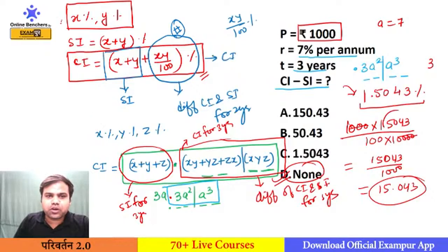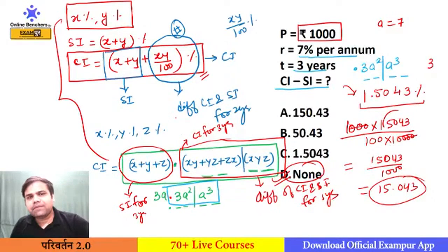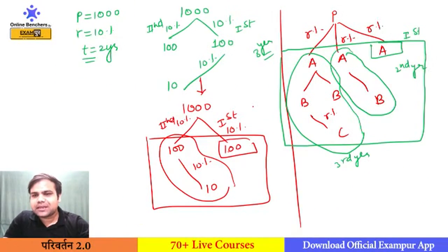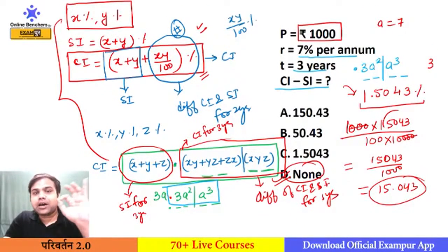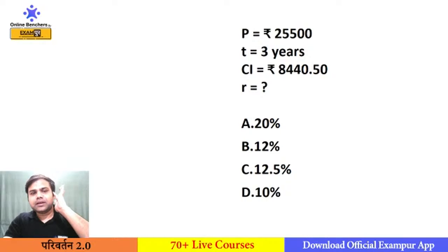So these two formulae are very useful whenever you get equal rate of interest, or when the rate of interest after converting into fraction becomes more calculative. I will use this formula. Otherwise I have two other methods: one is the tree method, and one is the direct ratio method. So now I have three methods to solve CI.